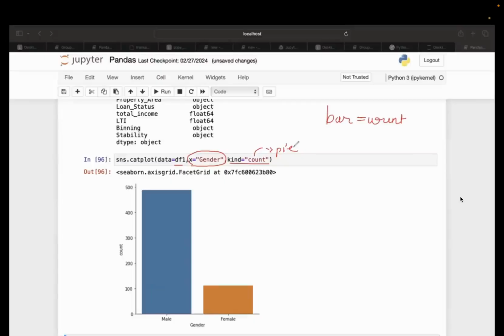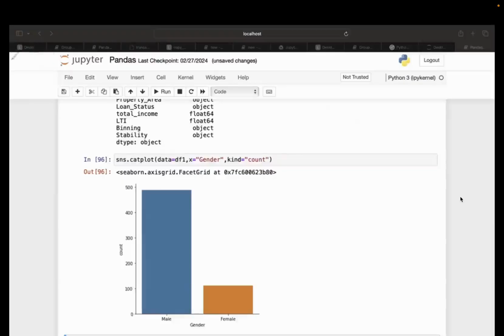Now you will ask me that we were creating the same graph in pandas, so what difference is it creating here? Here you can see we have gender and we have count. These two things were missing in pandas. Your graph was not labeled, the color of the bar was not different, the labeling for the bar was not there, and the frequency was not looking good. So it was not visually appealing.